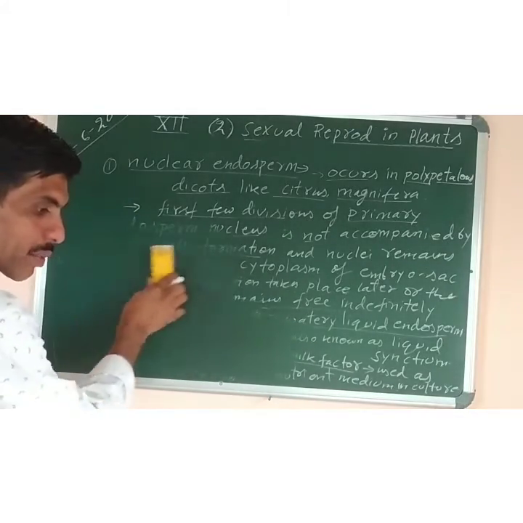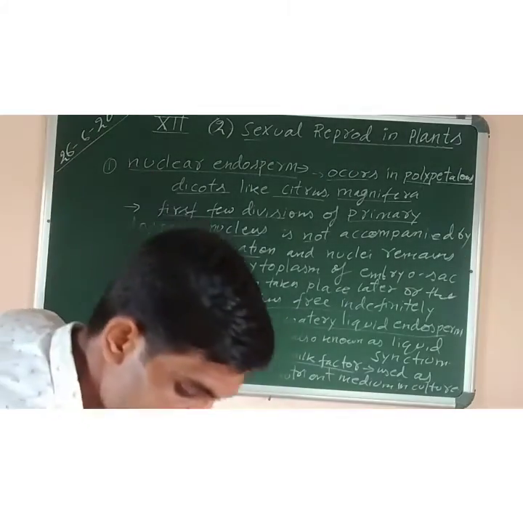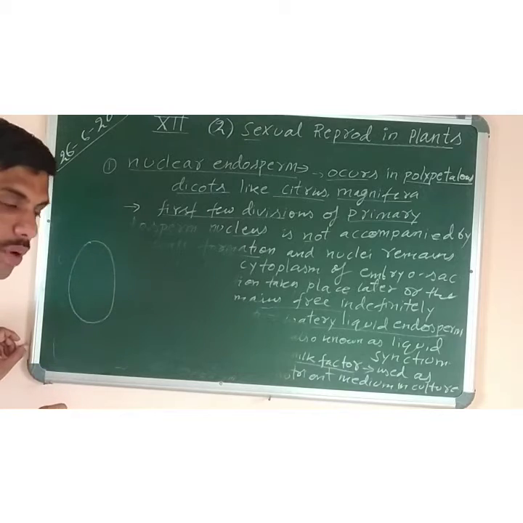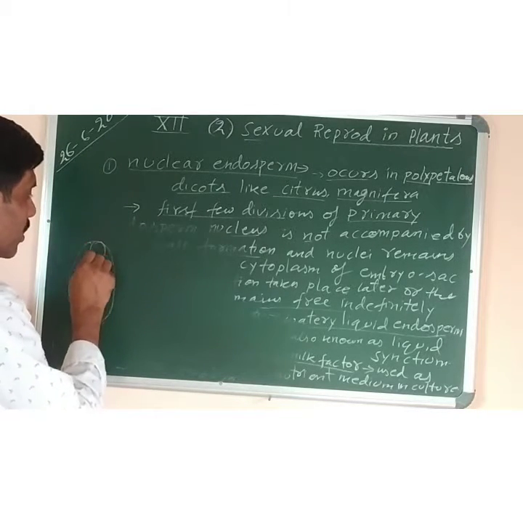The diagram of the second one, cellular endosperm, is almost similar. I have not drawn that. Helobial one I am drawing. Like this is the embryo sac. Now this is the zygote here.